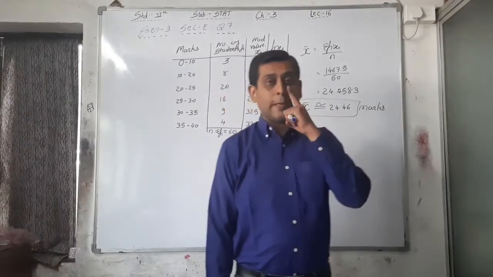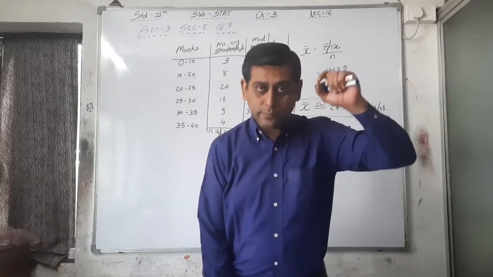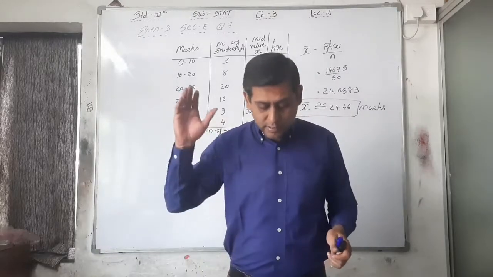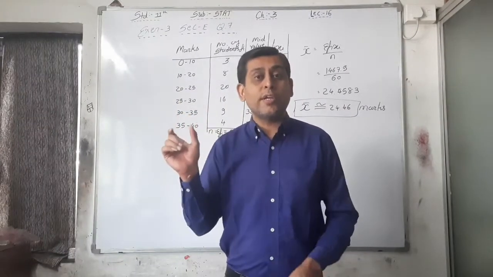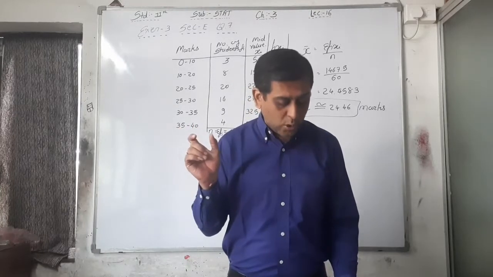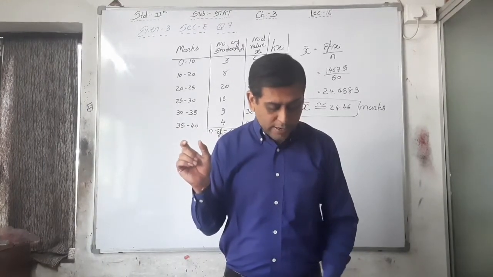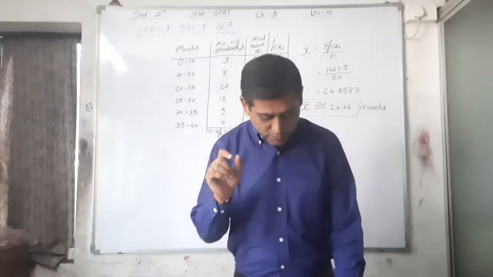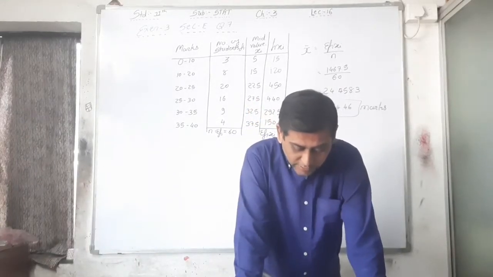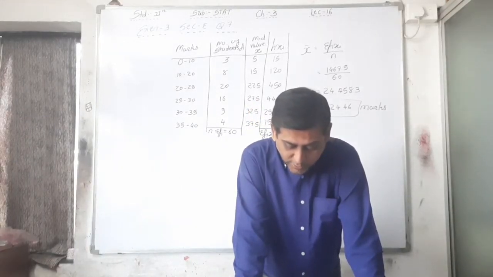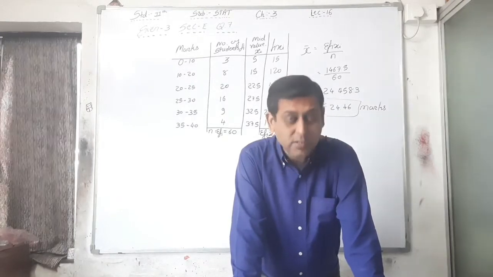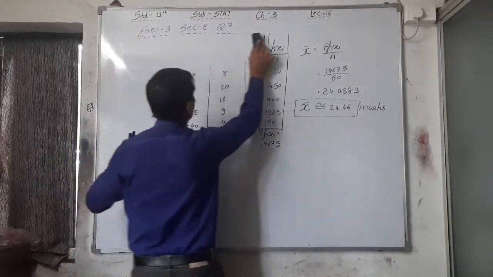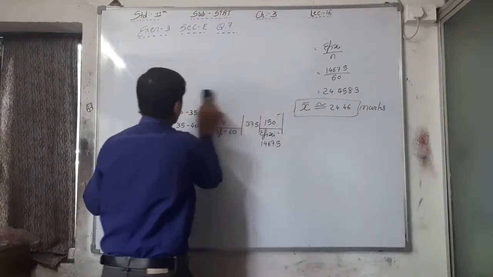Again, the word top is there. That's why first top or bottom, that is for the sign of plus or minus, and in the second word, the largest or lowest is there, that is the sign of 0 and 100. So you have to find out here top 5. If the top 5 students are to be selected for scholarship, find the lowest marks among them. Lowest marks among them means what? See here, I am explaining you that particular word on the board.